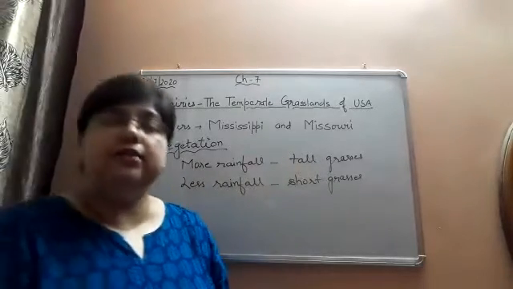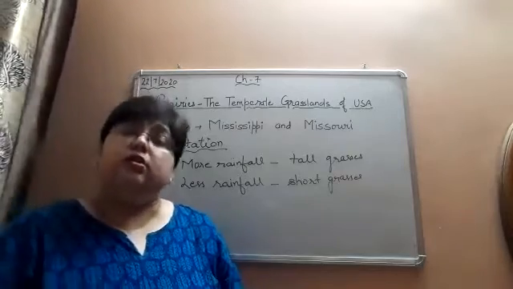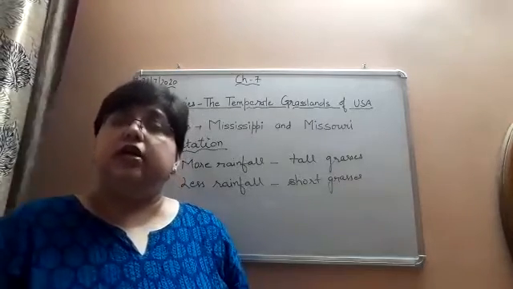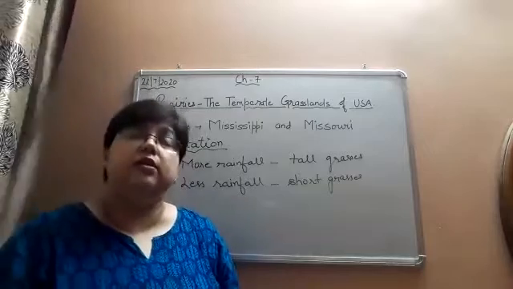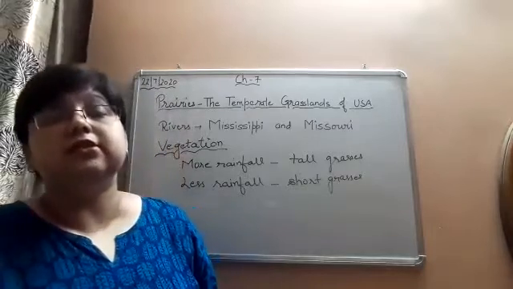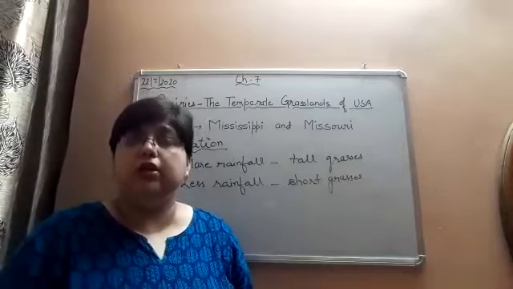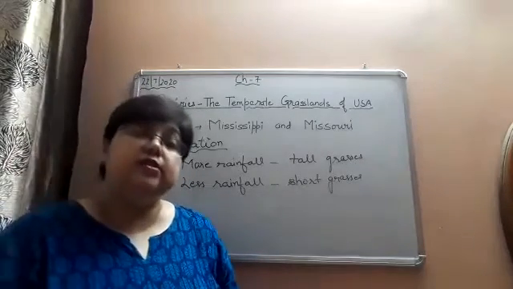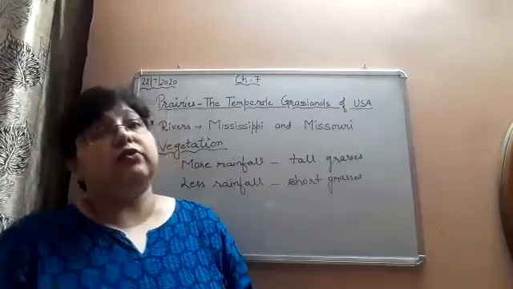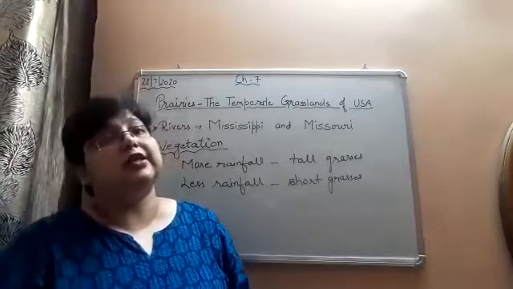In the spring season, the grasses are green in color. In the summer season, they turn brown in color and they die, right? And in winter season also, when the grasslands get covered with snow, the grasses die.